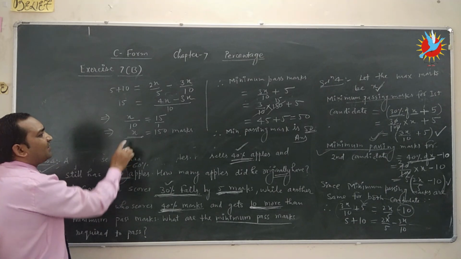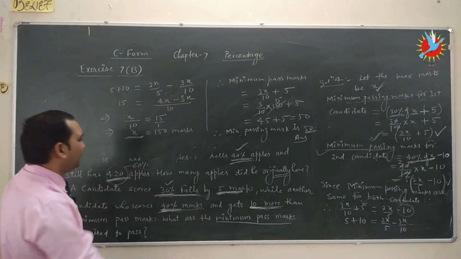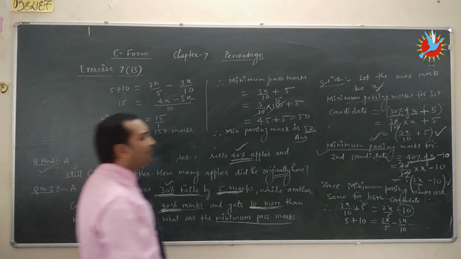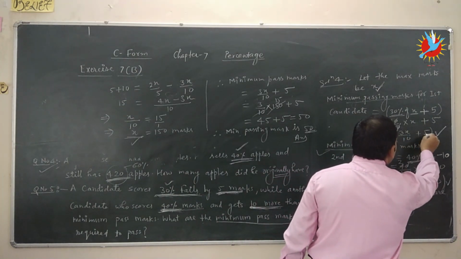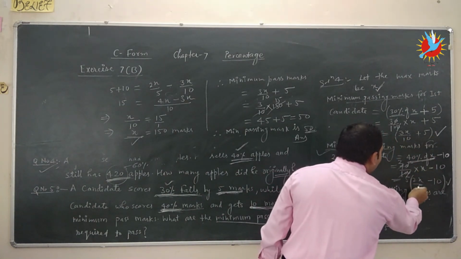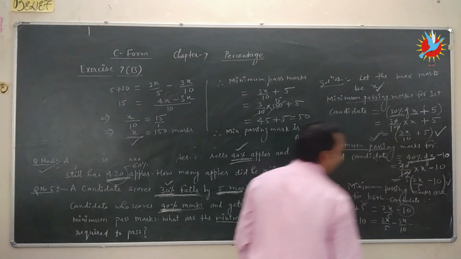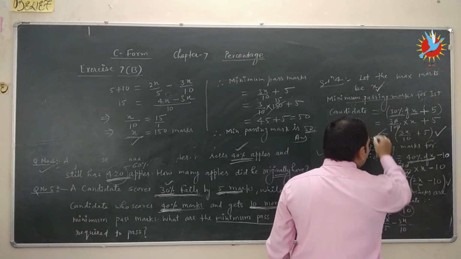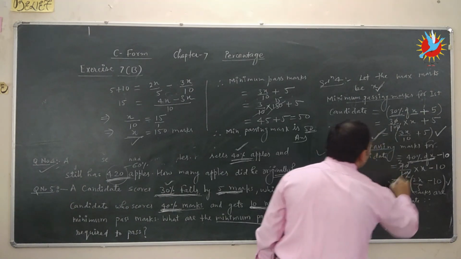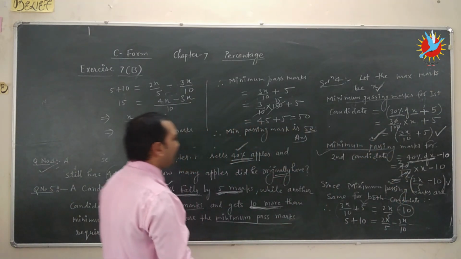So we consider x as the maximum mark, but the minimum passing mark was 3x upon 10 plus 5 or 2x upon 5 minus 10. We put the value of x either in this expression or this expression, and we get the same value.